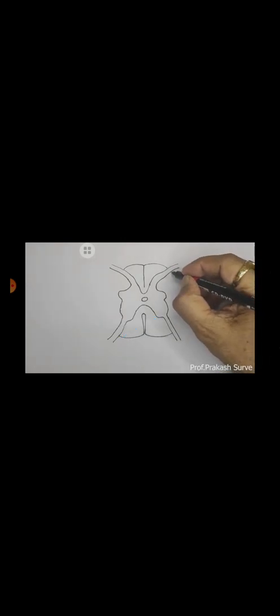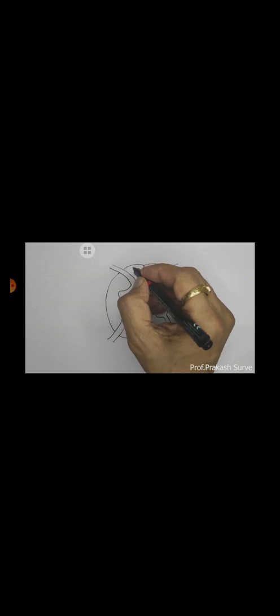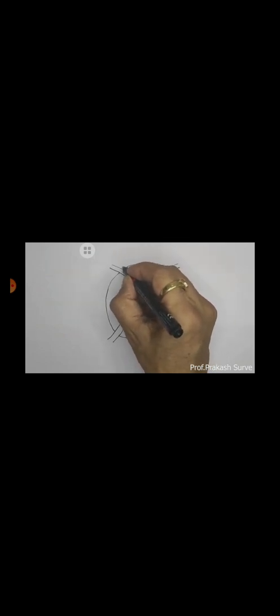If you remember, for which phylum was this used? You can open your book and find out. That is why you see on top also it is flattened, on the bottom region also. Now we have completed the white matter. But when we draw the brain diagram, gray matter will be outside and white matter inside, whereas in the spinal cord it is exactly the opposite. White matter is outside and gray matter is inside.